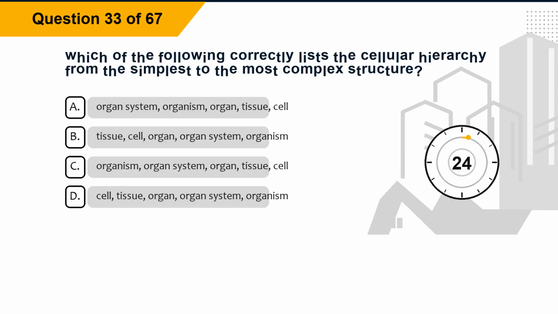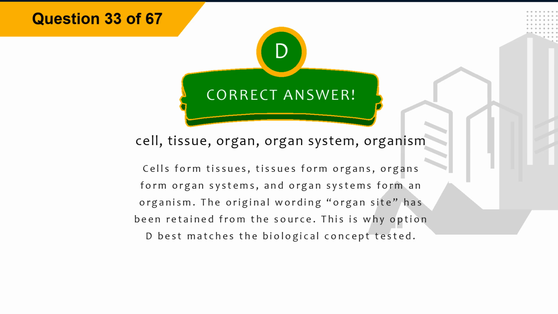Question 33. Which of the following correctly lists the cellular hierarchy from the simplest to the most complex structure? Option A, organ system, organism, organ, tissue, cell. Option B, tissue, cell, organ, organ system, organism. Option C, organism, organ system, organ, tissue, cell. Option D, cell, tissue, organ, organ system, organism. The correct answer is option D, cell, tissue, organ, organ system, organism.